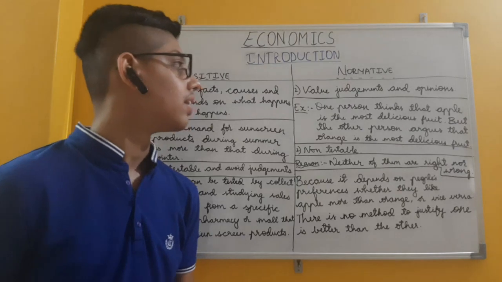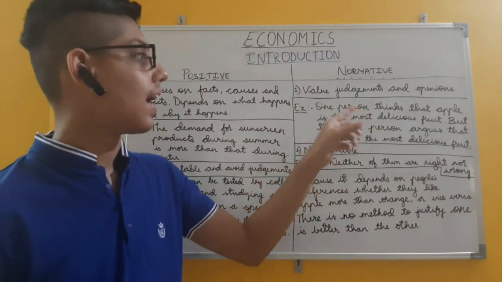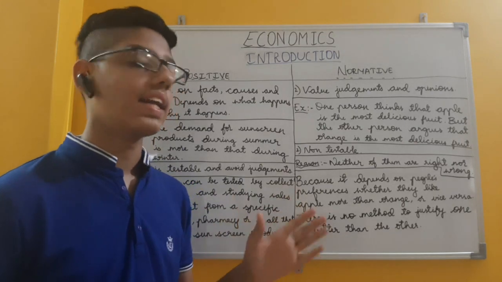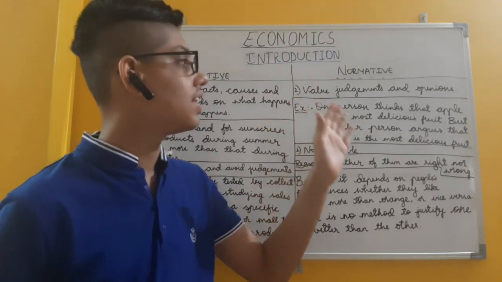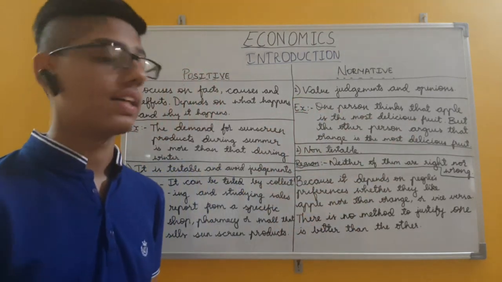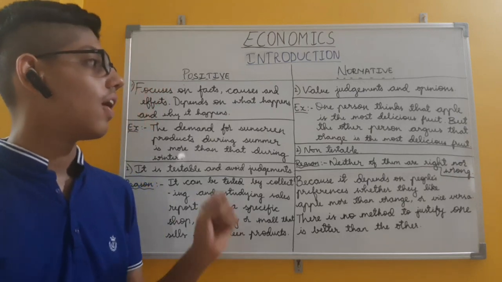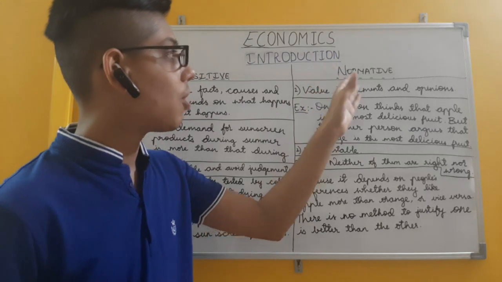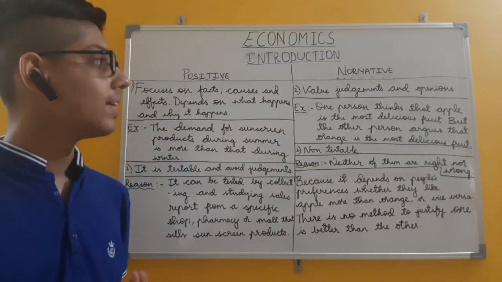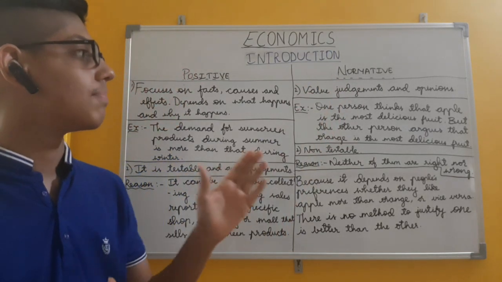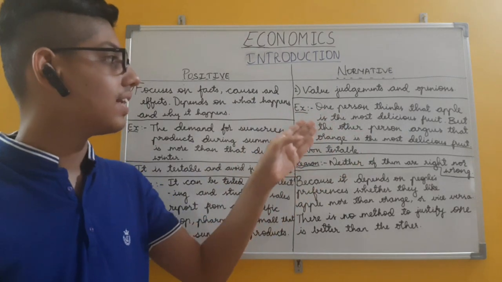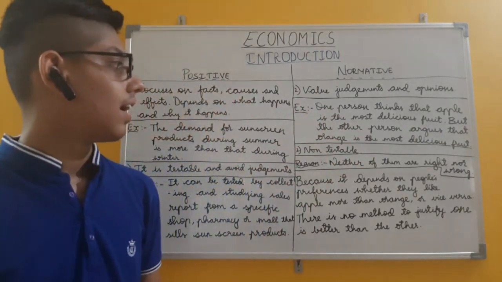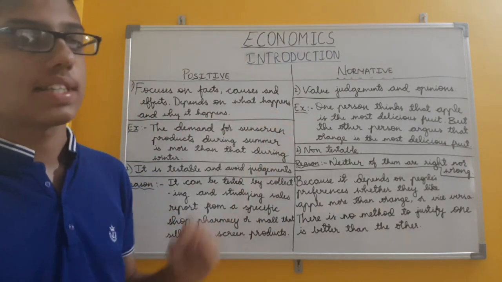For example, one person thinks that apple is the most delicious fruit, but the other person argues that orange is the most delicious fruit. This is the example of a normative statement. And now it is non-testable.